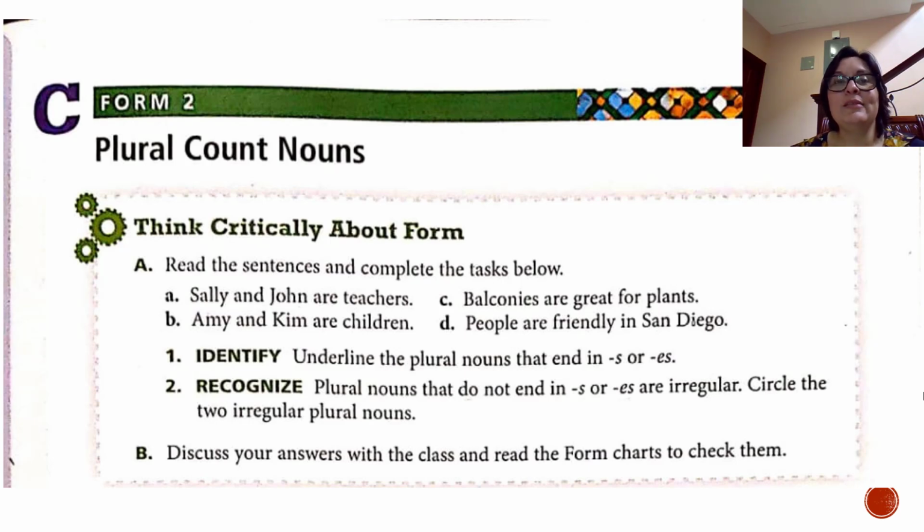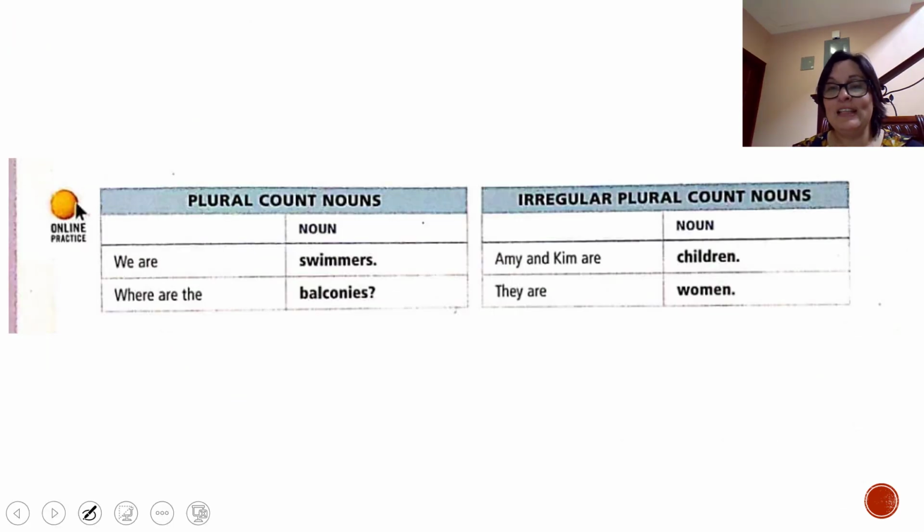So now, guys, that you already review what a plural noun is, let's open your book in page 65. Page 65. Think critically about form. Read the sentences and complete the tasks below. Here you have in the same page, page 65, these two charts, plural count nouns and irregular plural count nouns. Remember that count nouns is because you can count them, and plural because they are more than one.